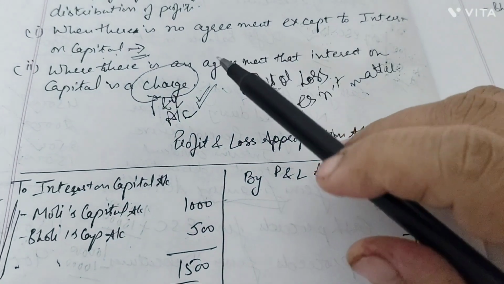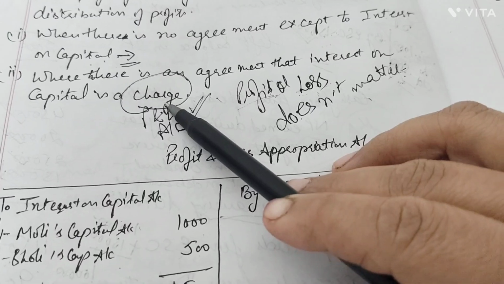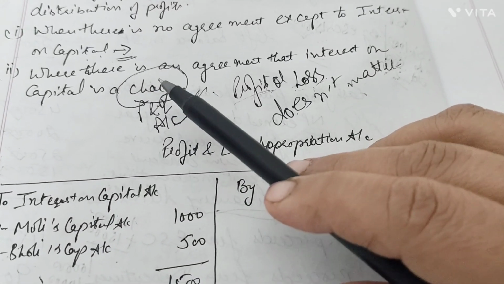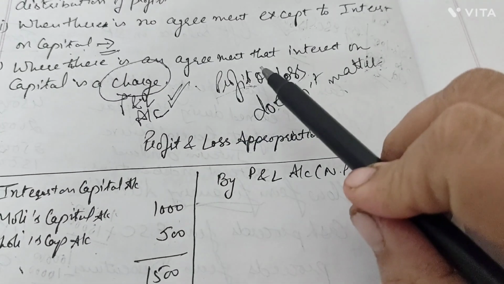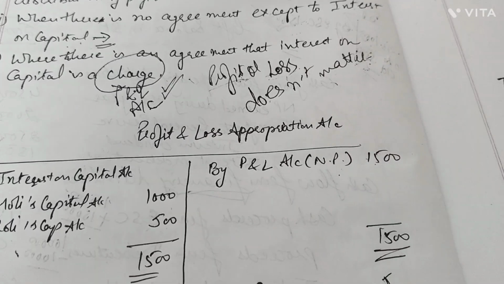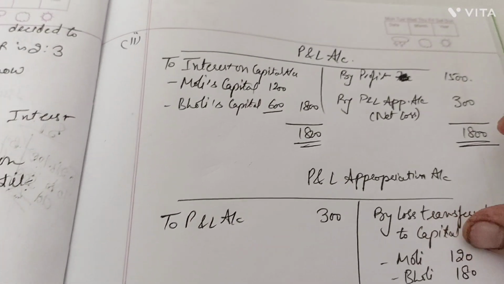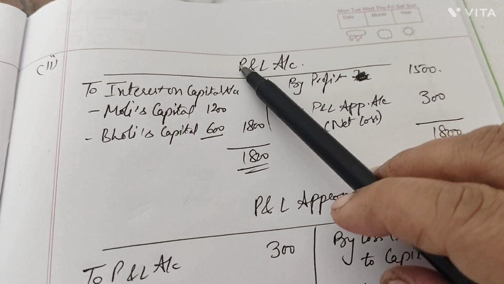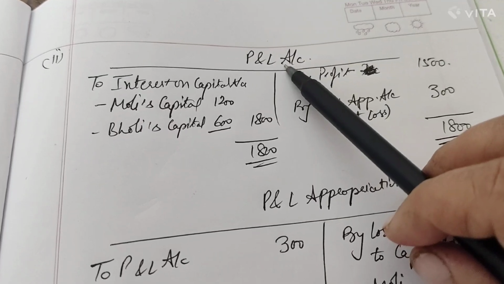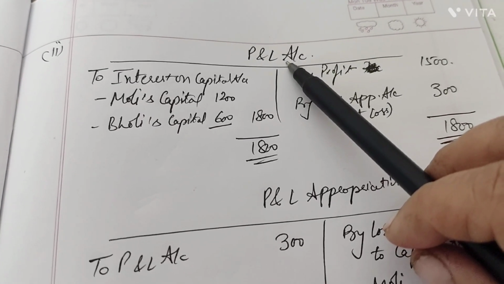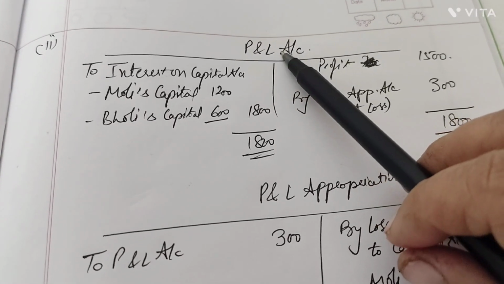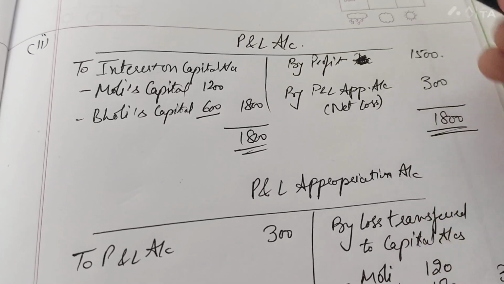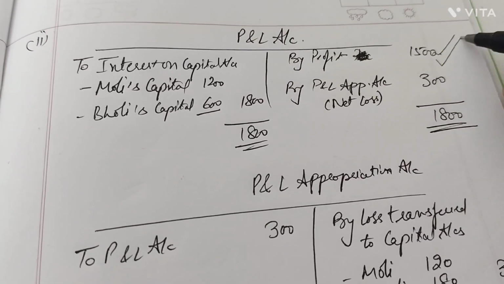But the second part, where it says that IOC is a charge, means IOC is payable whether the firm incurs profits or losses. So here when IOC is a charge, we will prepare the profit and loss account, not first the profit and loss appropriation account. We will take our profit of 1500 which was given in the question.